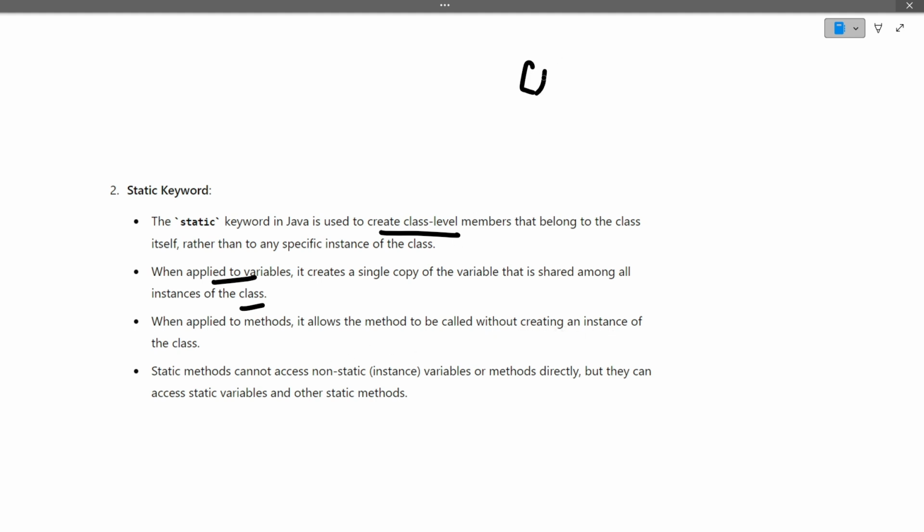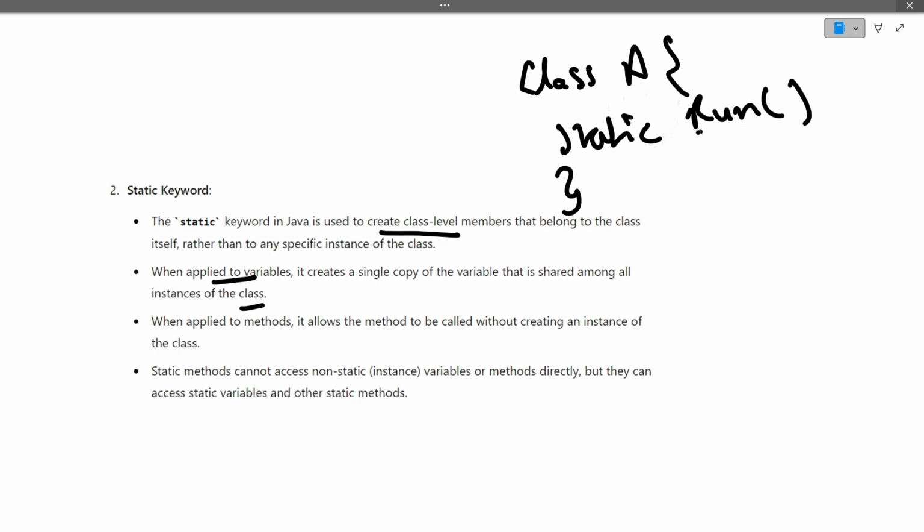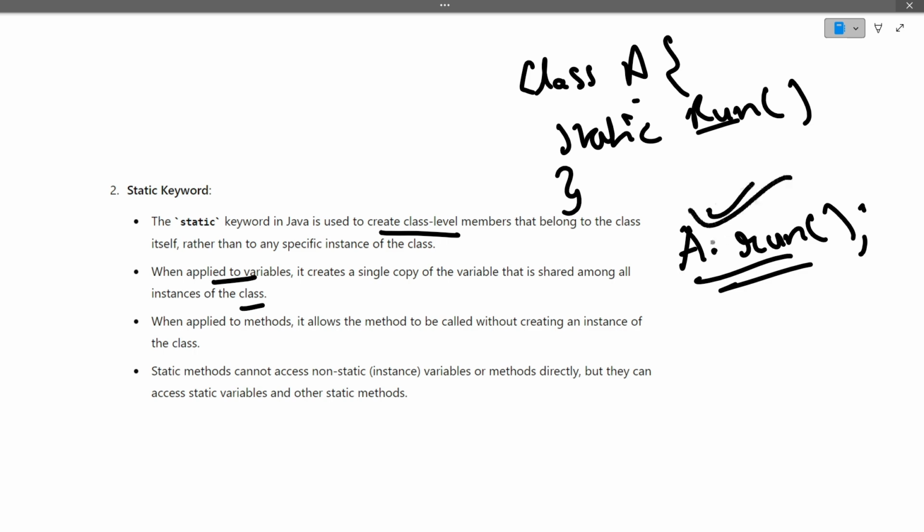So if we have a class, let's suppose class A, and we declare a method as static, let's suppose run, then for calling this run method we do not have to make the object of class A. We can simply use the name of the class, so A dot run we can call. This is how a static method can be called. Okay, I hope this thing is clear to you.